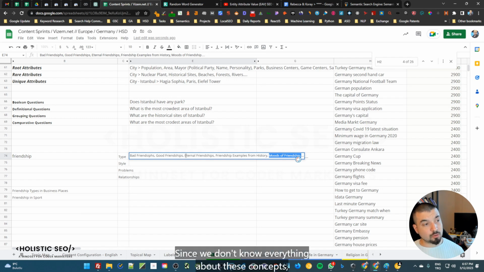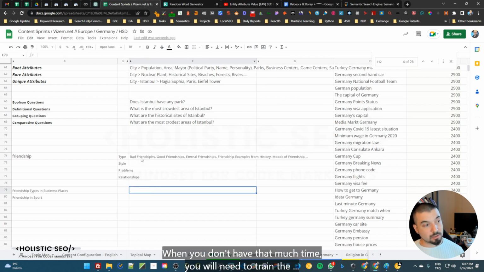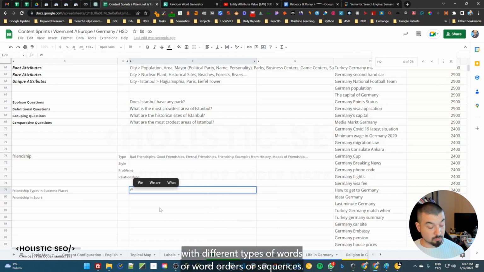Since we don't know everything about this concept, since we didn't read something as an SEO, when you don't have that much time, you will need to train the search engine for the questions you are generating. There are 99 different ways of generating the same question with different words, word orders or sequences.